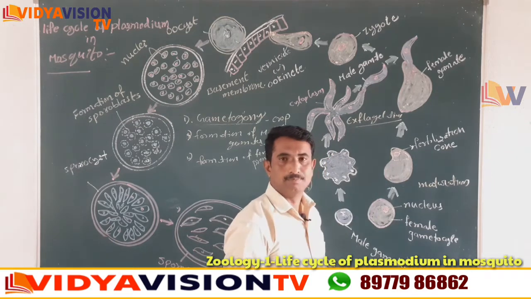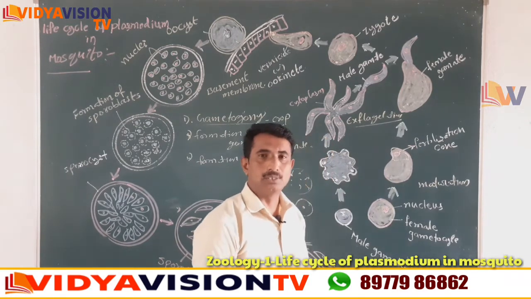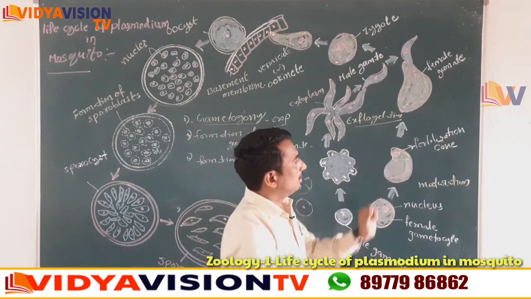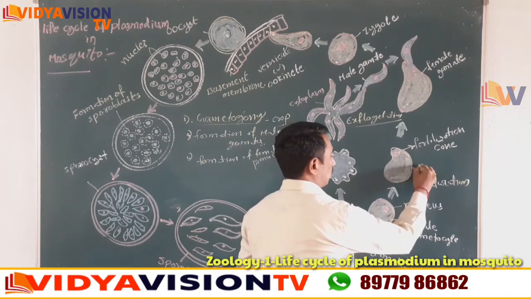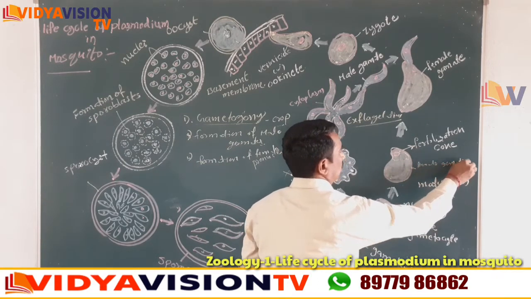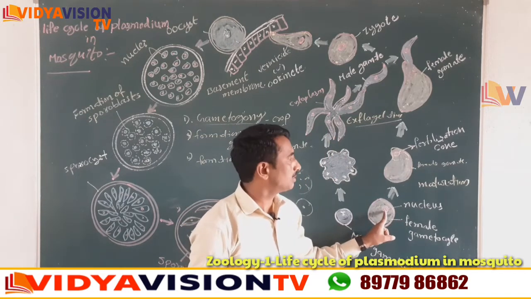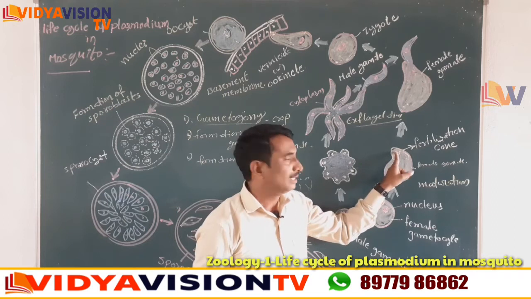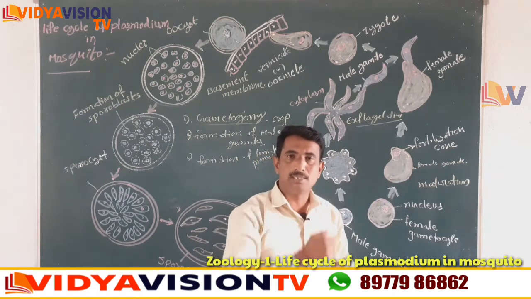That structure is called the fertilization cone. The fertilization cone is the structure of the female gamete. Okay children, a simple change: the nucleus moves from the center to the peripheral side, and at this point the cytoplasm forms a projection-like structure.